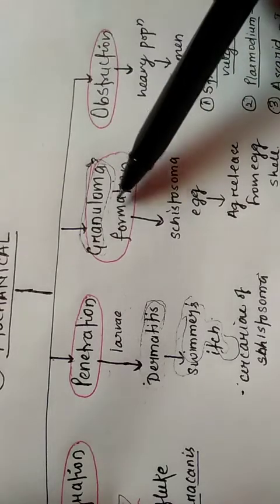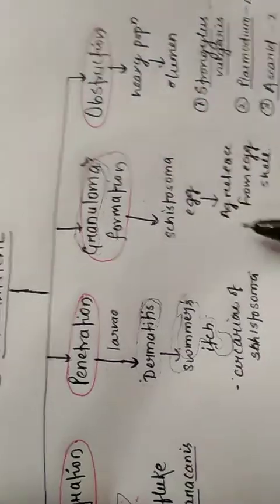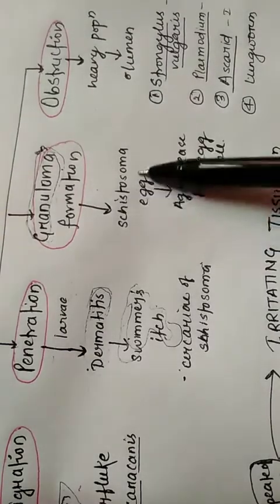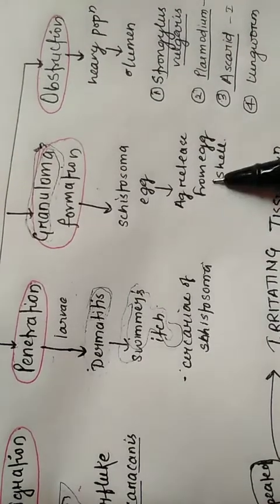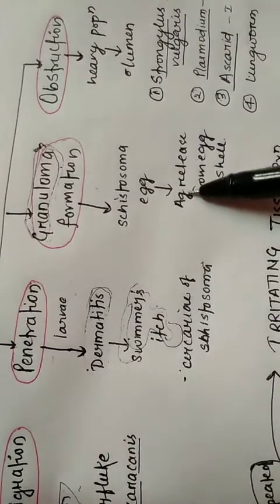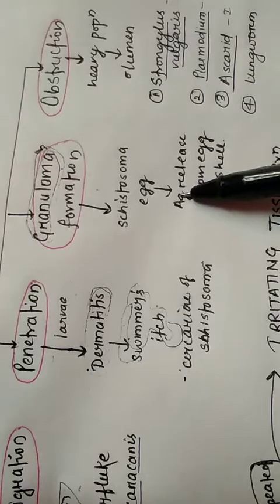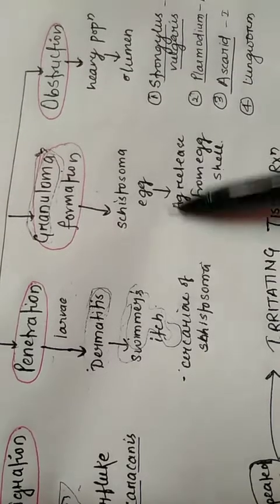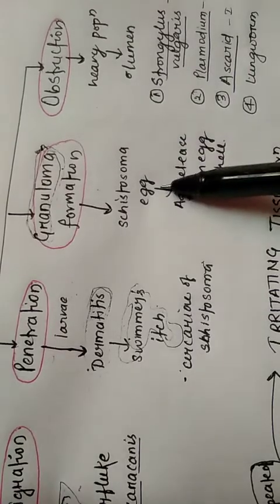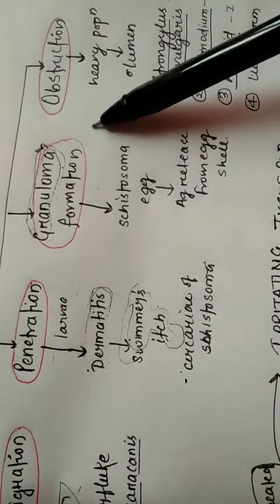With the help of the Schistosoma egg example, the Schistosoma egg releases antigen from its eggshell, and due to the release of this antigen, which is foreign to the host, the inflammatory cells surround this egg and granuloma is formed.